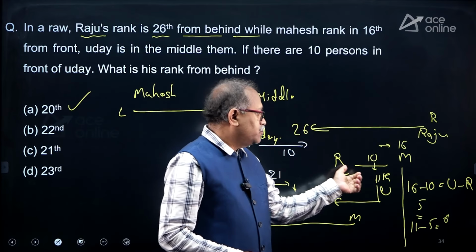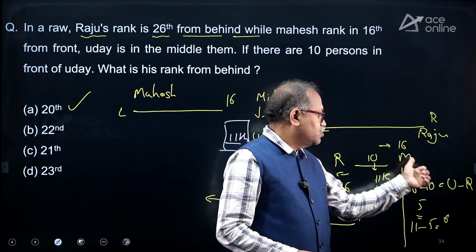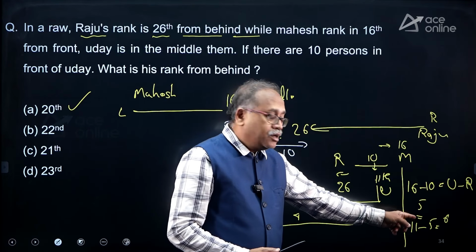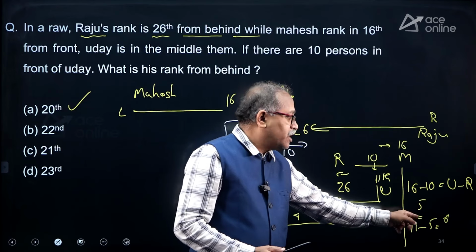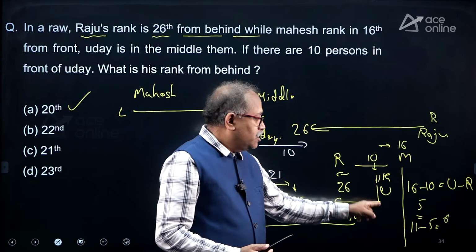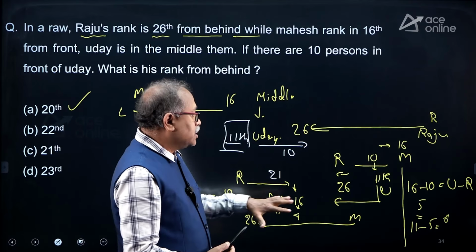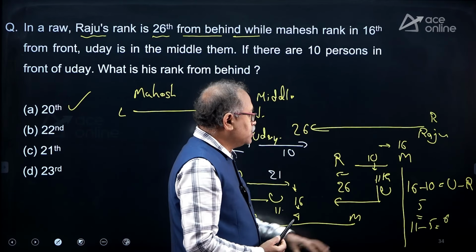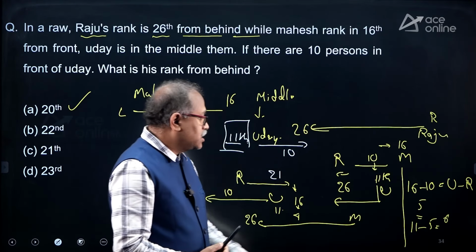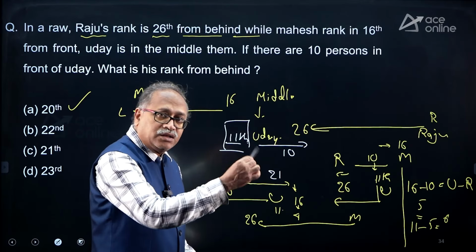The difference between Uday and R is the same as Uday and Mahesh, which comes 5, and this 5 will be used, the total 11. So 11 minus 5, that comes 6. So that's how we calculate total. You are getting 31 over here, and 31 minus 11, you get the Uday figure from the other side.